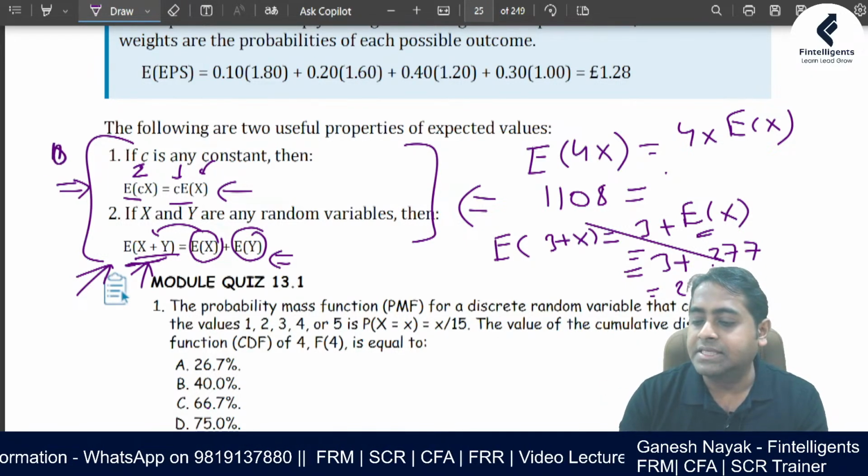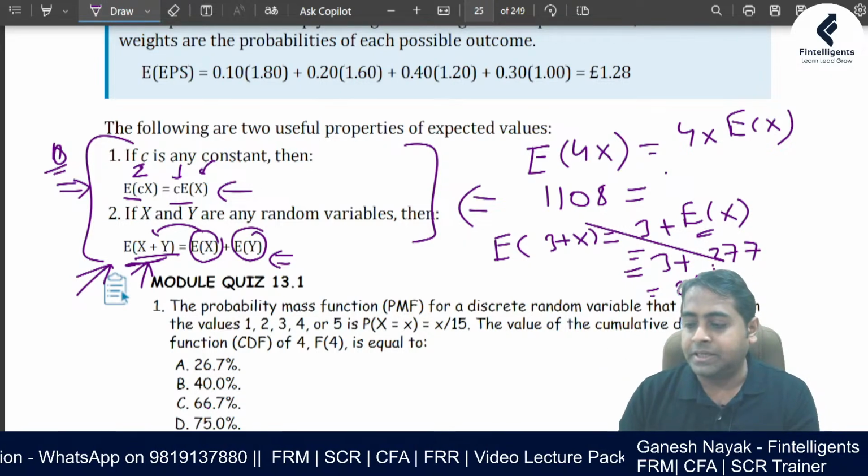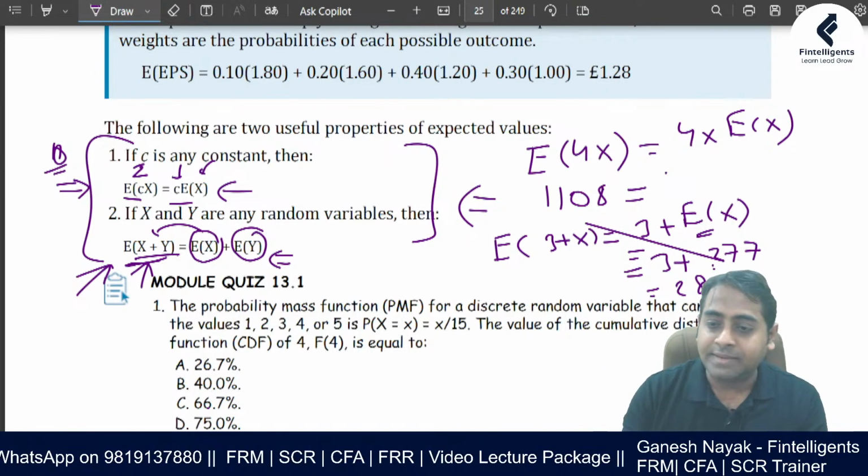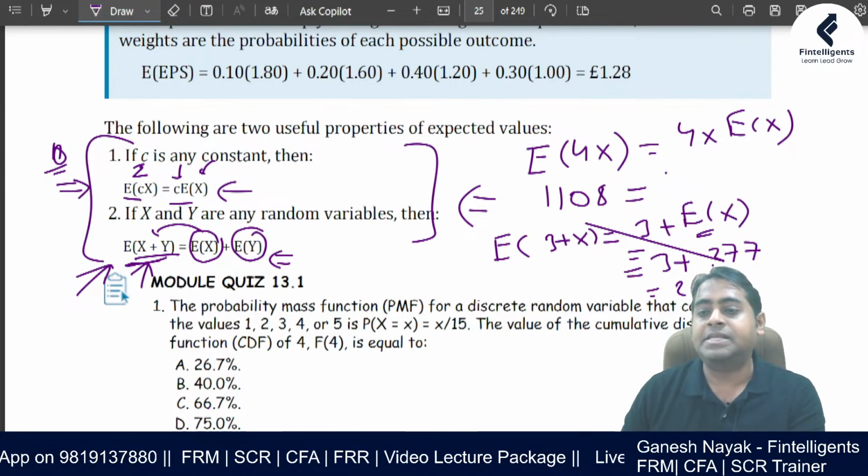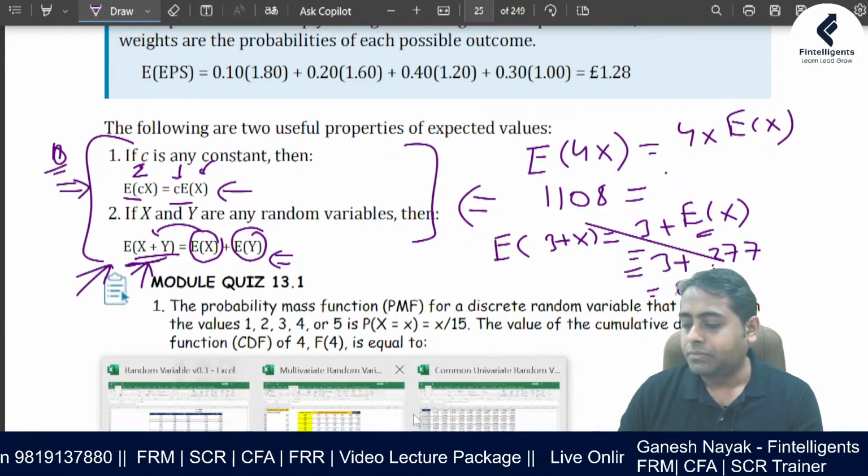So I am marking this section as star for this exam explicitly, because I've never heard that in the last two exams they have asked you. So I'm expecting that they might test you on this. Okay.